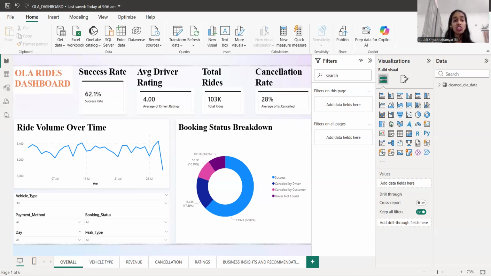And here I would like to suggest collecting structured feedback for improved tagging. It's necessary to collect feedback from the customers about the ride and the situations, and reward top rated drivers with incentives and visibility. If the top rated driver is rewarded with incentives, he would like to work more and generate more sales, which helps Ola Rides improve their business.